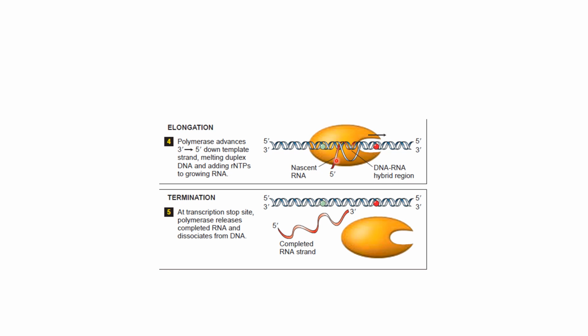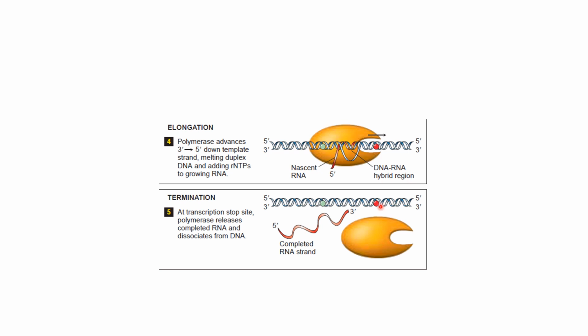Next step is elongation. Now, as I told earlier, the part of the DNA helix which has RNA still attached to it is known as the DNA-RNA hybrid region. The part which moves out and the part which remains attached. The part of the RNA which remains attached to the DNA is known as the DNA-RNA hybrid region. Polymerase always moves on the template strand from 3' to 5' direction. But yes, of course, it remains attached to both the strands of DNA, not a single strand of DNA.